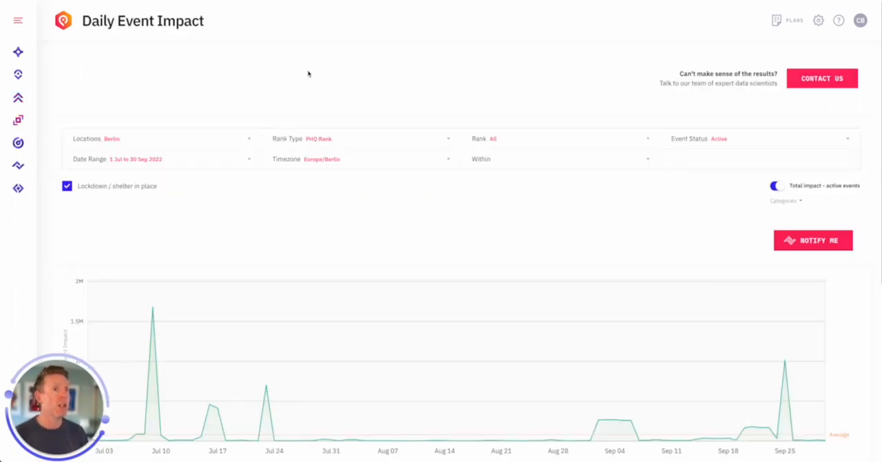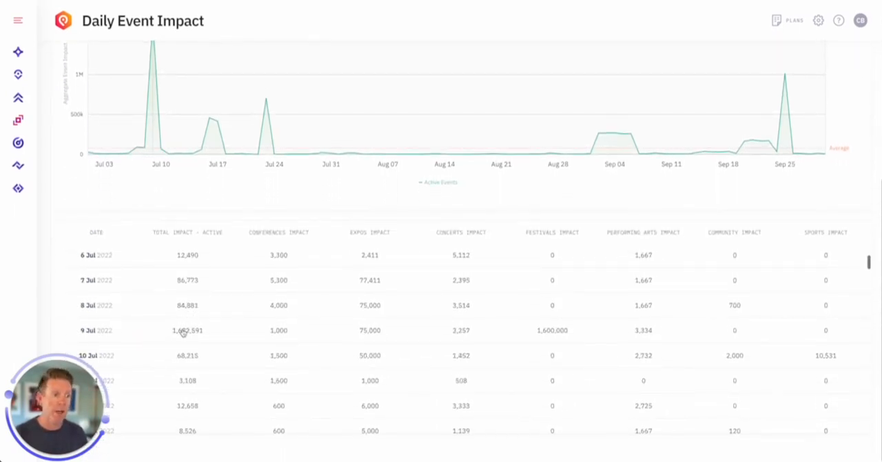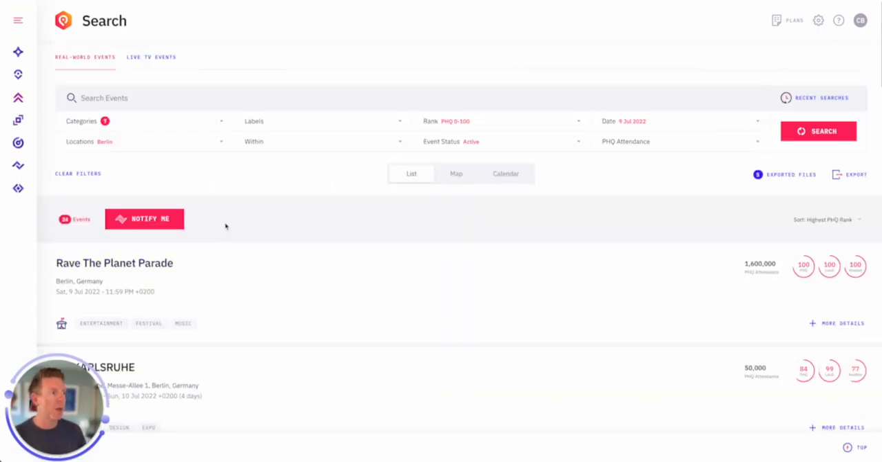Then if you want to go to more of a top level view, you can go into daily event impact. So we're searching on location. It can be a city, it can be a lat long, whatever you like. But I'm searching on all of Berlin. And what I can see here on July the 9th is that there's 1.6 million people that are going to be active in that particular city. So we can quickly dive in and investigate. And what we can see on this day is the Rave the Planet parade that's happening. 1.6 million people that we're predicting are going to attend.